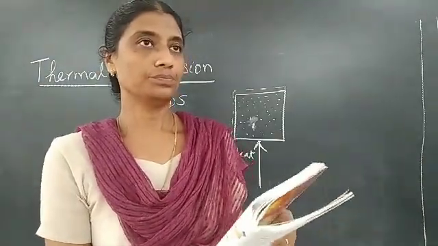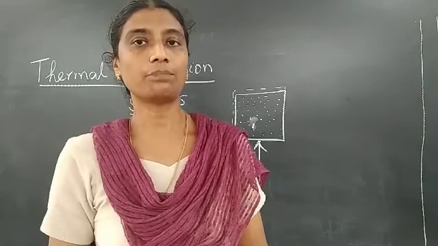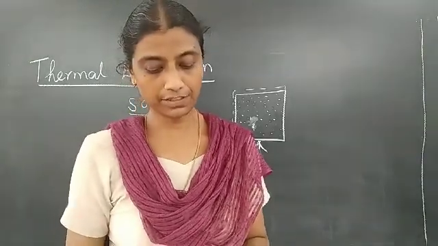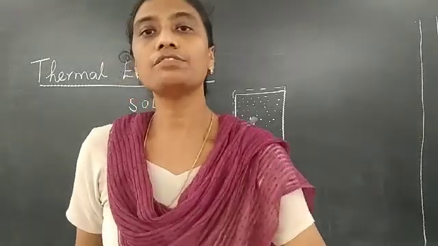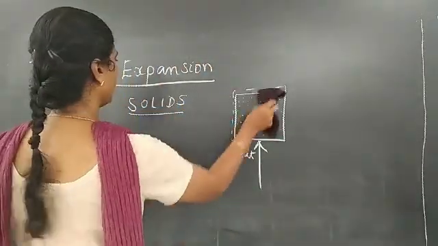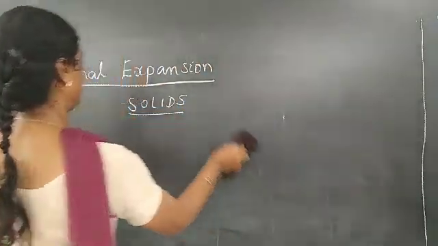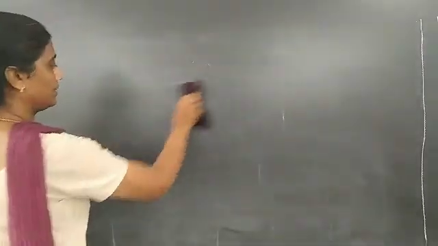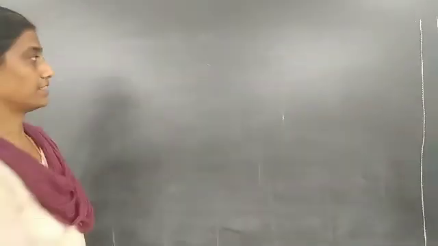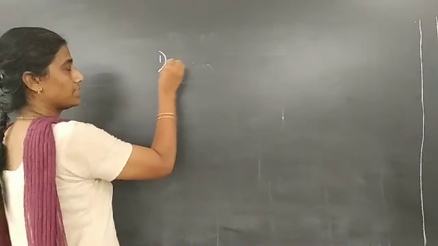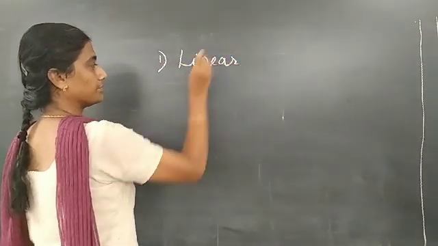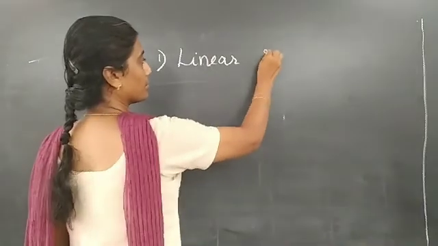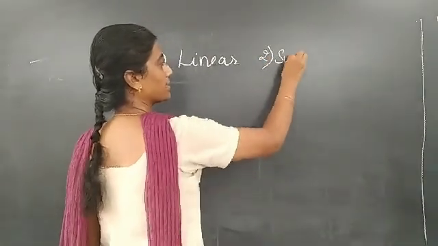Now we go to the next topic, kinds of thermal expansion. Okay, there are 3 kinds of thermal expansion. First is called linear expansion. Second, superficial expansion.